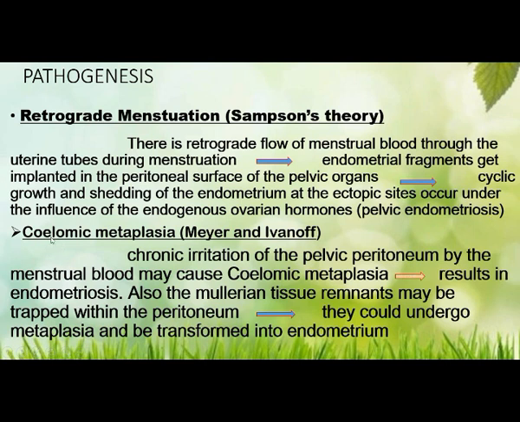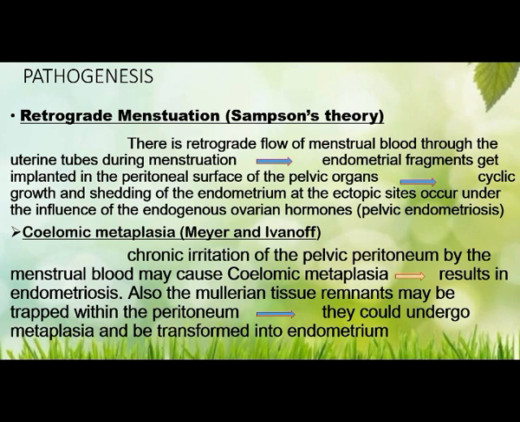Next is coelomic metaplasia, that is Meyer and Ivanov's theory. Chronic irritation of the pelvic peritoneum by the menstrual blood flow causes coelomic metaplasia. That is, endometriosis originates from the metaplasia of the specialized cells present in the mesothelial lining of the visceral and abdominal peritoneum.